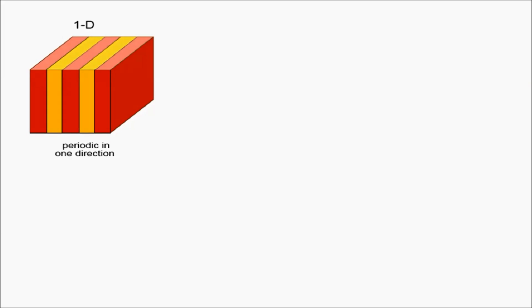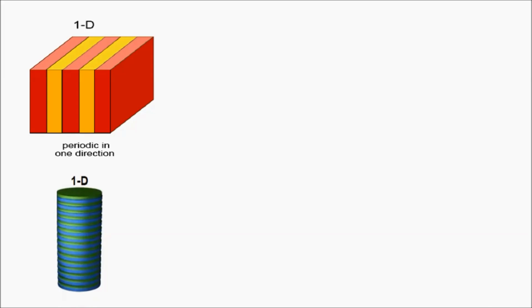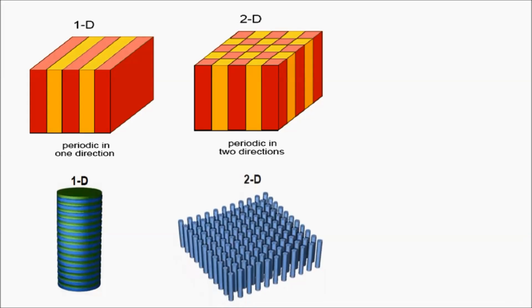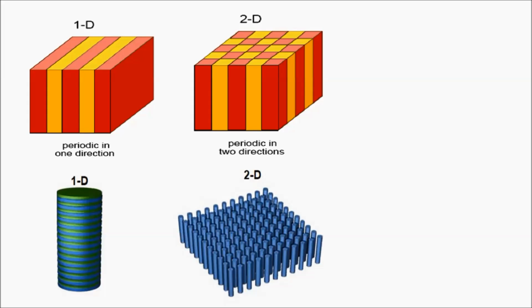In one-dimensional photonic crystals, the periodic modulation of the refractive index occurs in one direction. An example is the dielectric Bragg mirror. Photonic structures that are periodic in two directions and homogeneous in the third are the two-dimensional photonic crystals, an example being the dielectric rods in an air host. Three-dimensional